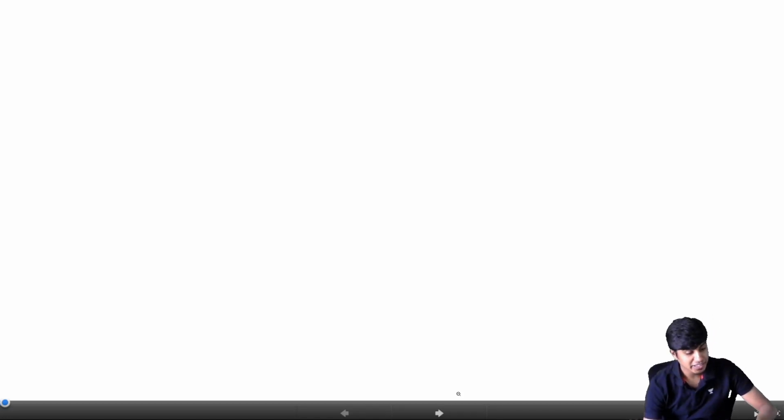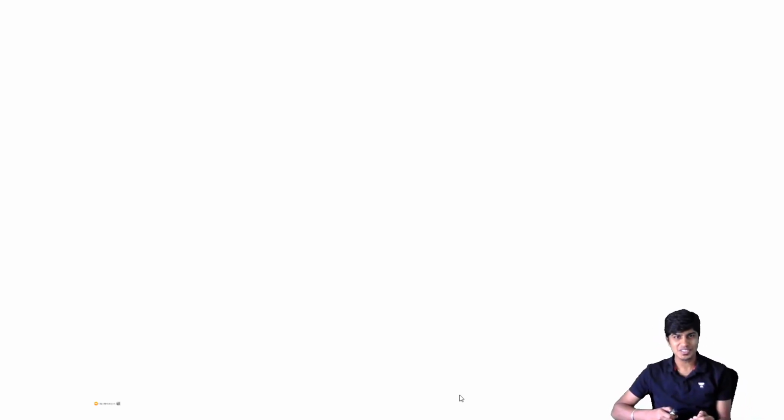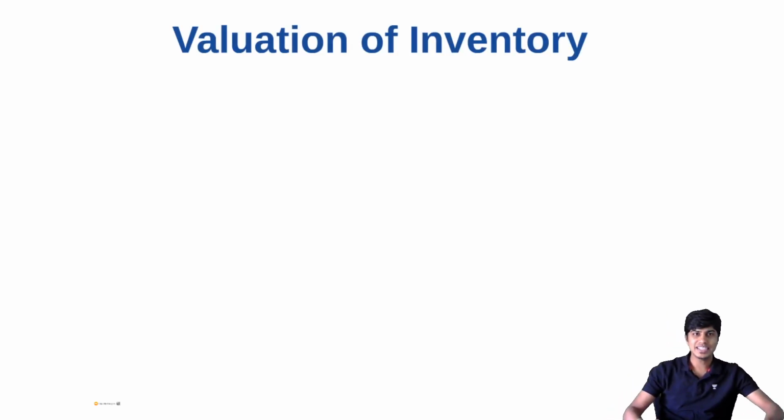Let us now get started with chapter 4, that is valuation of inventories. So one of the tricky chapters you can see of your syllabus, and fundamentally a conceptually very important chapter that you have to do before you go into final accounts. And a lot of reference to consignment and goods sent on approval or return will come in this chapter. So let's get started with chapter 4 of your syllabus, the last chapter in this video, valuation of inventory.